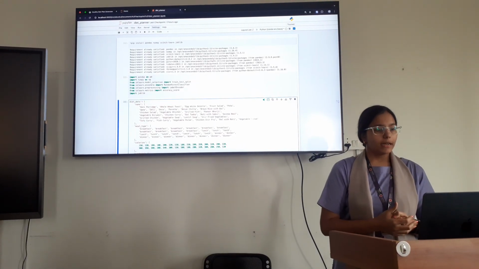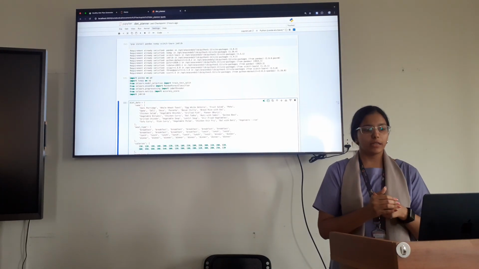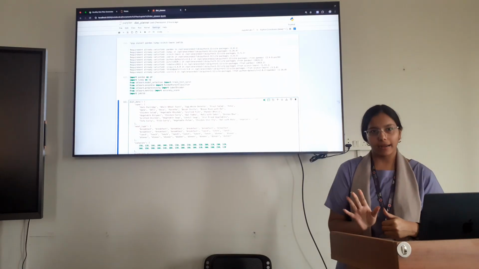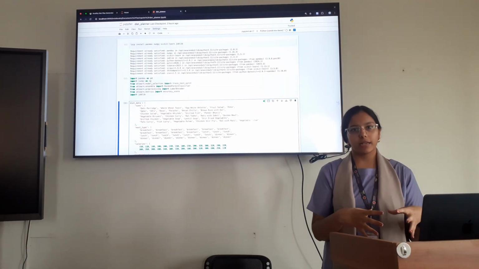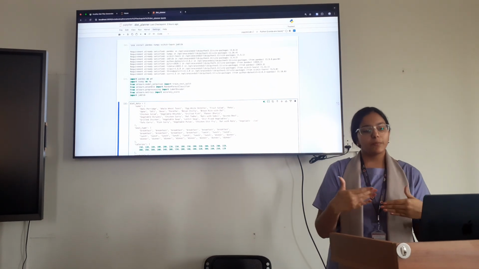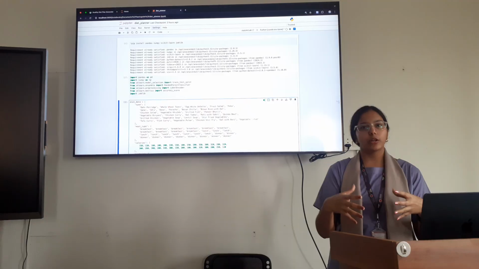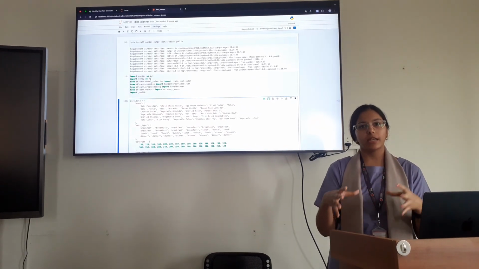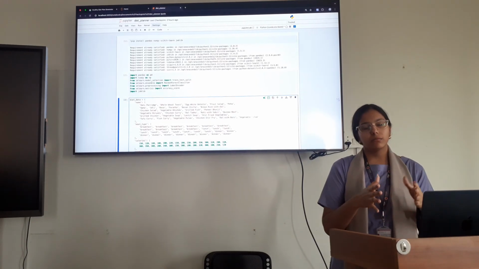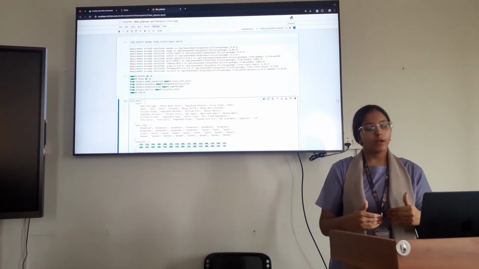For that I have developed this model, and one small change that I have made in my project is that I have not used a Kaggle dataset. I have made my own personalized dataset, and later on I can also develop this dataset based on the recommendations of different doctors, because day by day the environment is changing and the health of people is changing. The datasets which are there are still optimized datasets, but not according to my project.